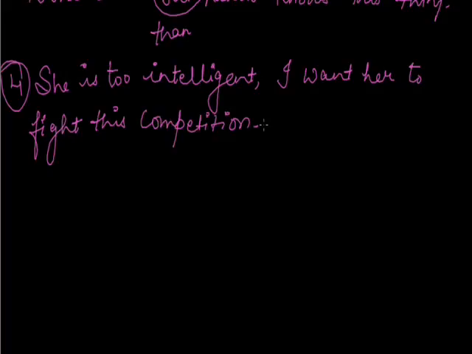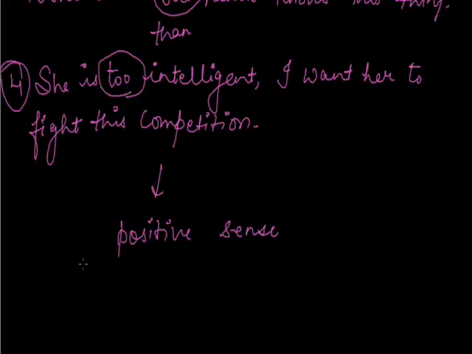I want her to fight this competition. Now, if we look at this example, it gives us a positive sense. But when we use too, this too word gives a negative impact on this sentence. So instead of too, we would use so. Instead of too, we would use very.